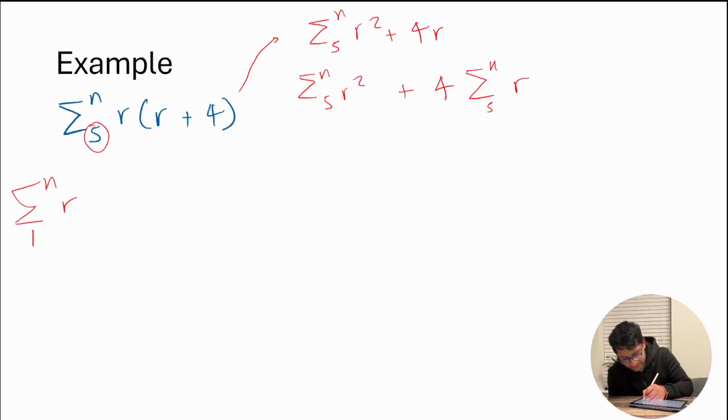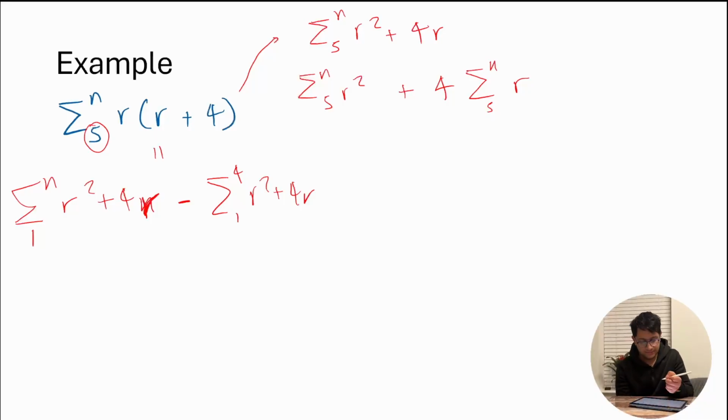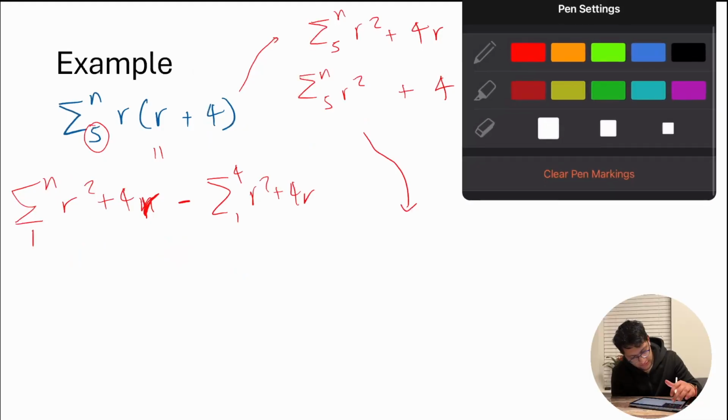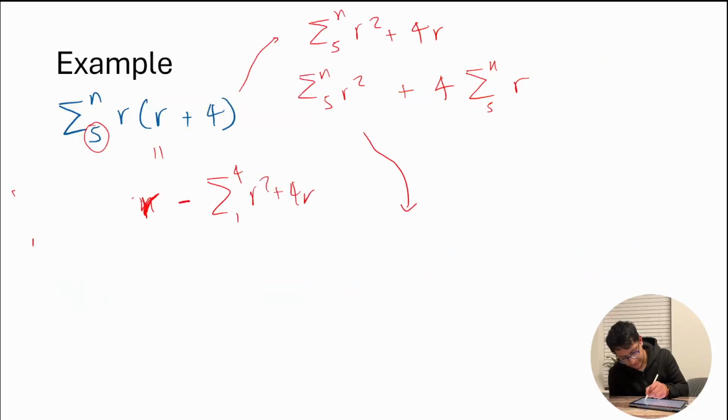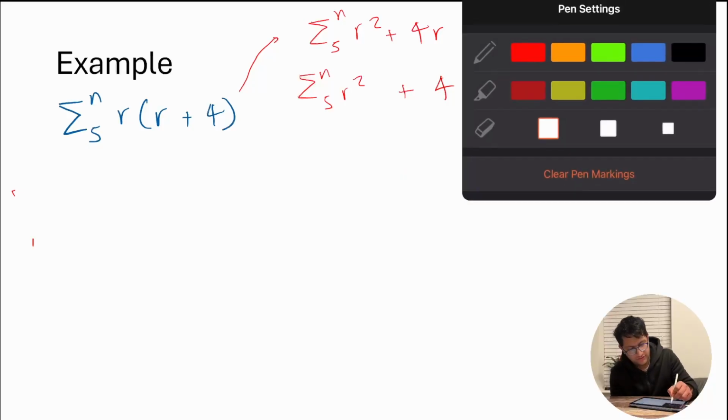So in this case, we do the sum from 1 to n of r squared plus 4r, minus the sum from 1 to 4 of r squared plus 4r. This will give us what we need. For both of these, you'll first do the formula for 1 to n. It will be handy if I erase some stuff. Cool, now we have more space to work with.